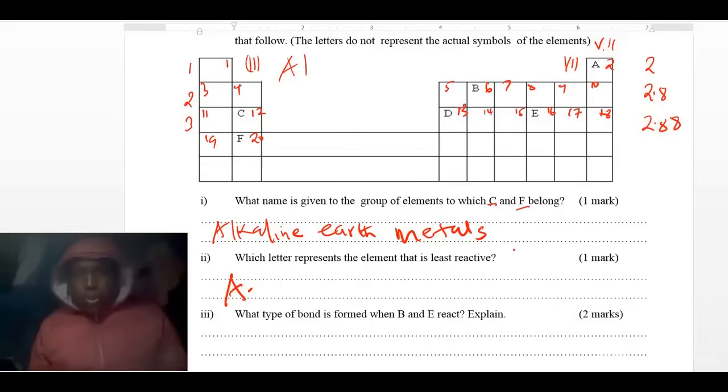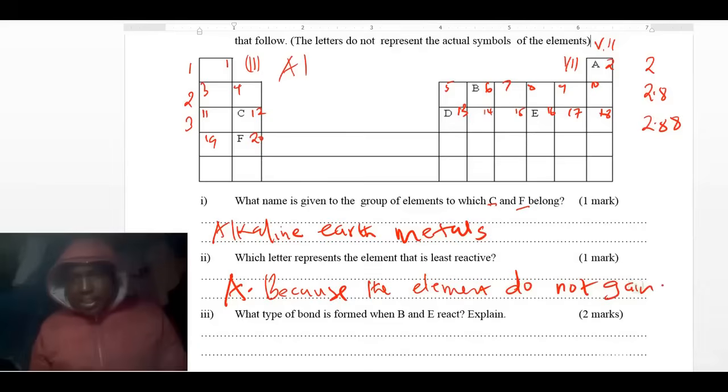But they forgot to write that you explain, because you need to explain why you are telling us. You say that because the element does not gain nor lose electrons. In other words, you can say the element is stable. The electronic configuration of that element is stable, so it doesn't react. As simple as that.